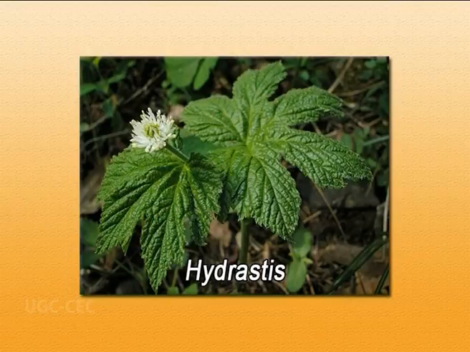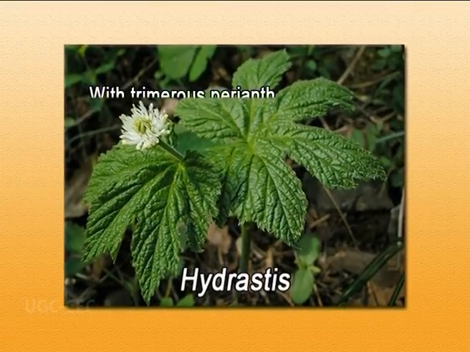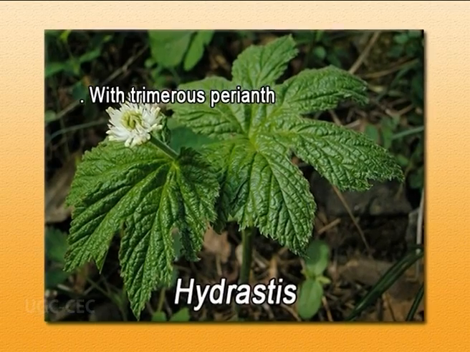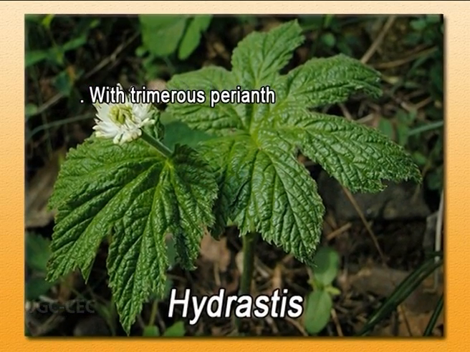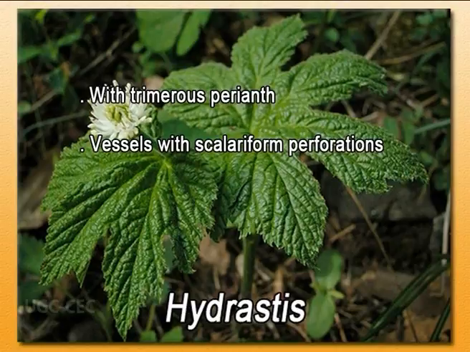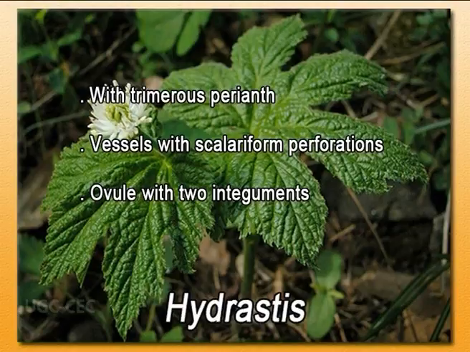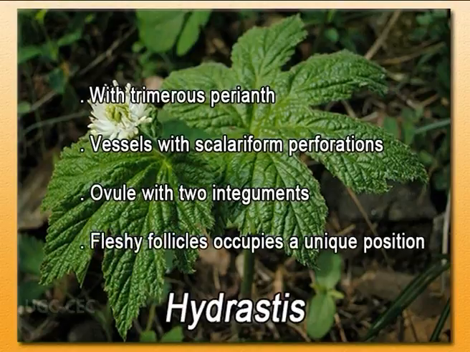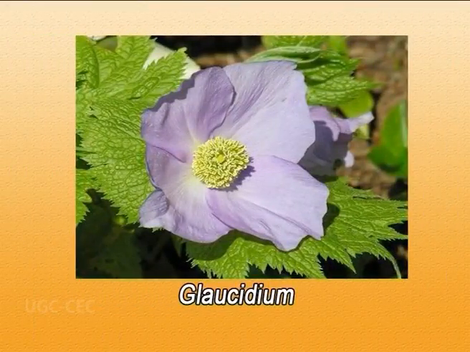Cladistic analysis based on both morphological and molecular data has supported the monophyletic origin of the family. A genus by the name of Hydrastis has a trimerous perianth, that means the perianth is present in 3 or multiples of 3. Second character, vessels with scalariform perforations. Third character, ovule with two integuments and fleshy follicles. Because of these characters, this genus Hydrastis occupies a unique position, along with one more genus called Glaucidium.